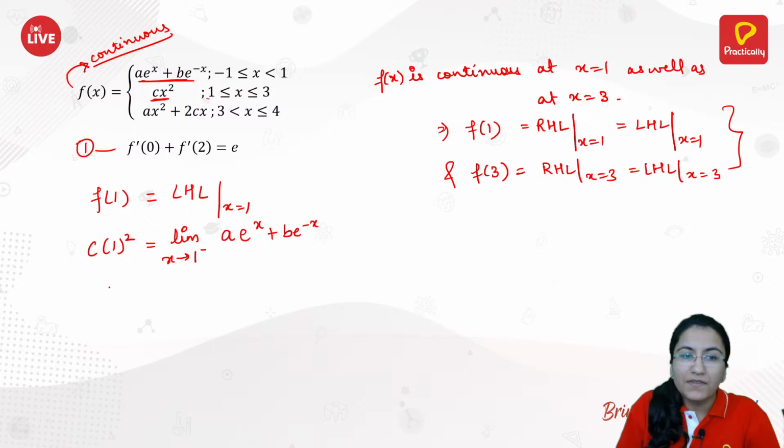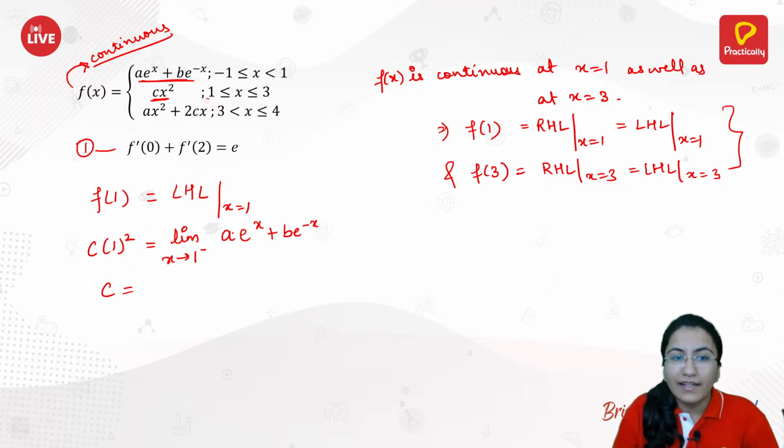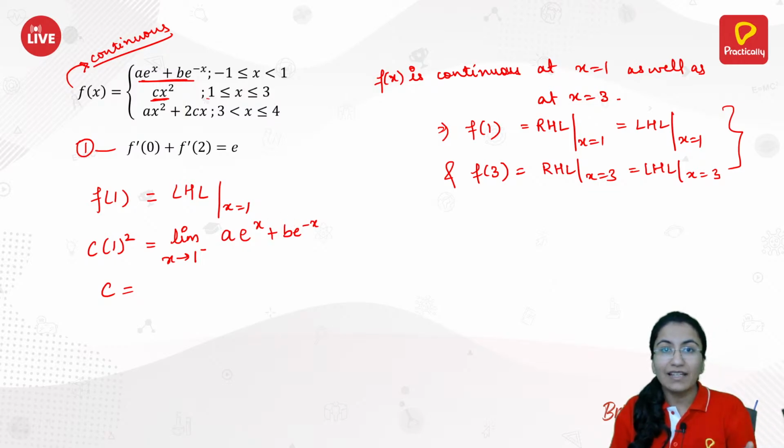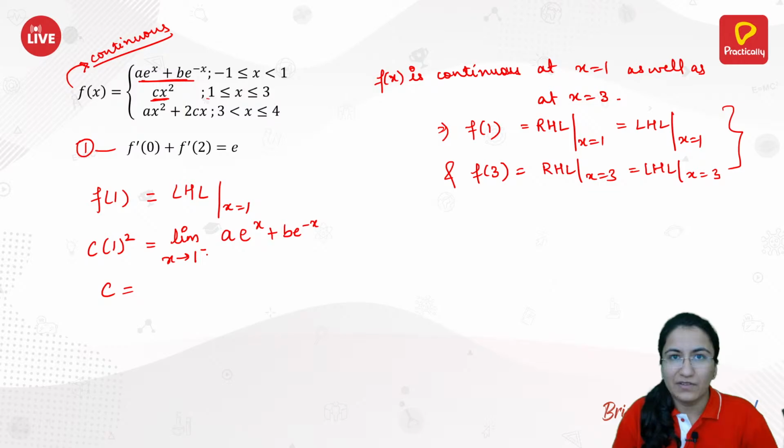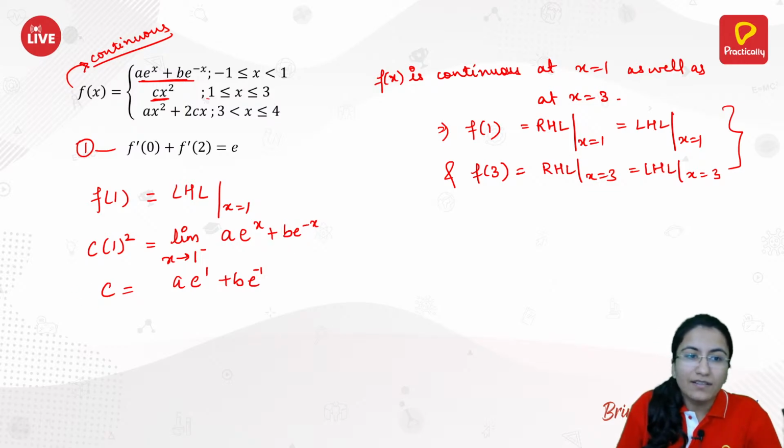So this gives C equals the limit as x approaches 1 negative. You can directly put the value 1 here because it doesn't give an indeterminate form, so the limit can be calculated by substitution. So a e raised to power 1 plus b e raised to power minus 1. This is the equation we got till now.